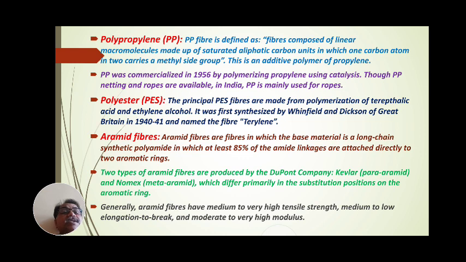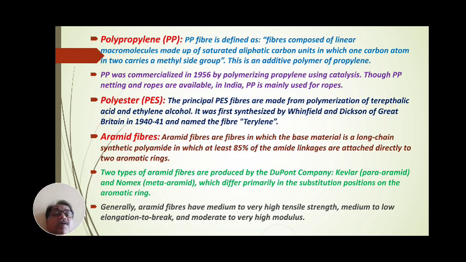It was first synthesized by Winfield and Dickson of Great Britain in 1941 and the fiber was named terylene. Polyester is named as a fiber, and that fiber is called terylene.